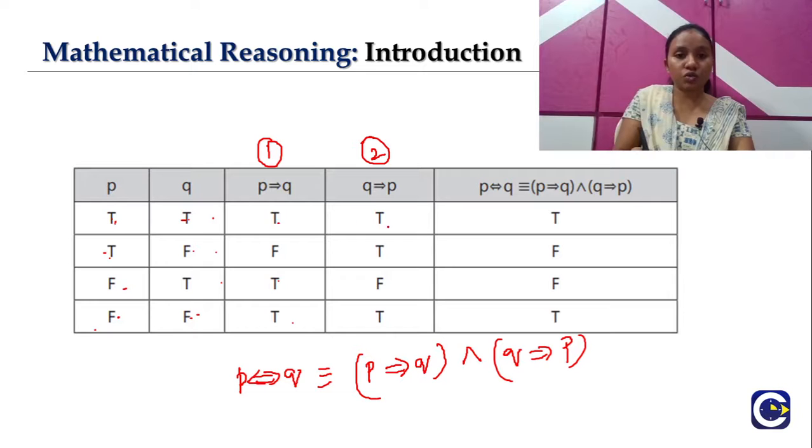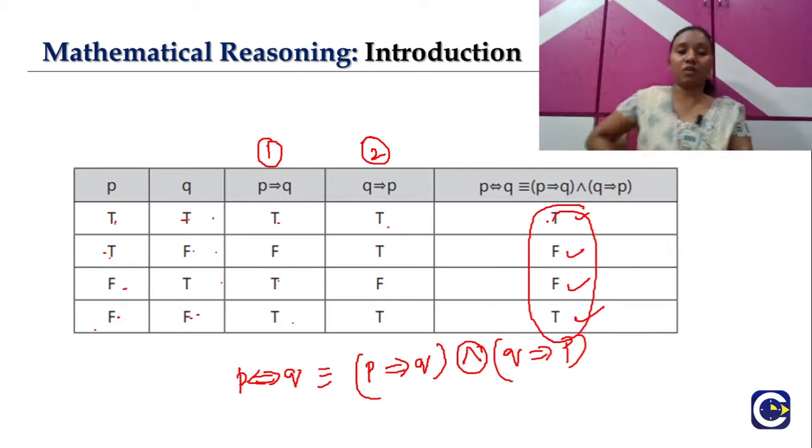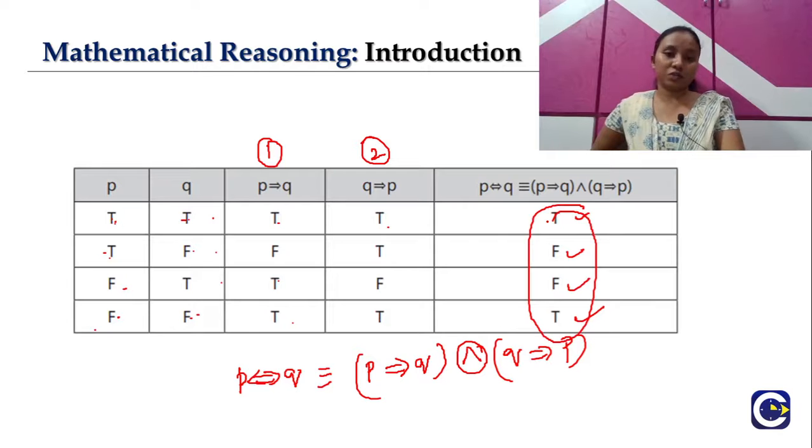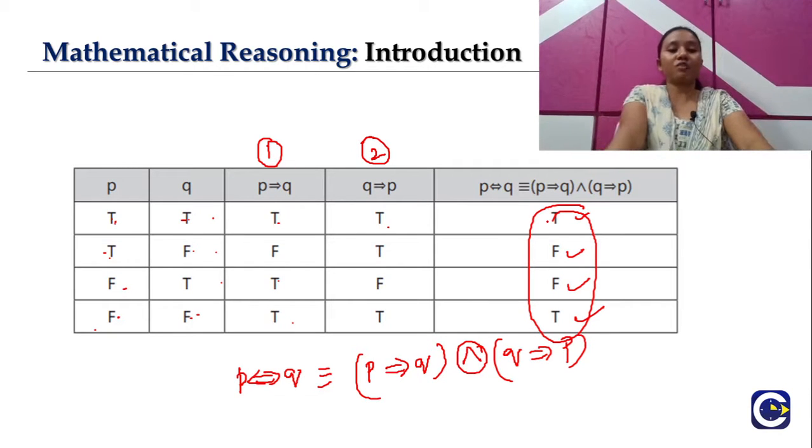True and true, so both are true, so it will be true because the connective we are using is and. False and true, it will be false only because one of them is false. True and false, again false because one of them is false and we are using the connective and. False and false, it will be false. So this will be the typical truth table for a biconditional statement. Right. So these are our 5 logical connectives and their corresponding application which we have seen here.